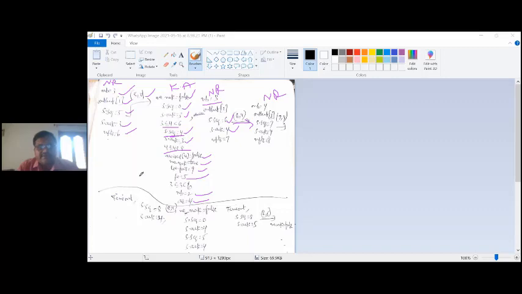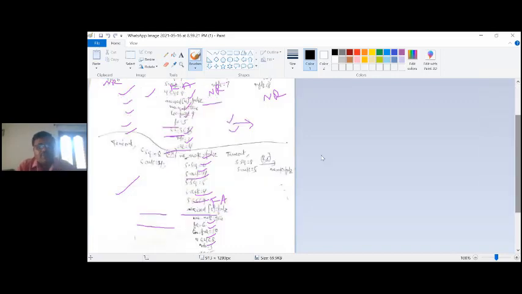So 7 comma 4. Let's say a timeout event happened, then S dot sequence is set to the oldest frame, which is nothing but max sequence plus 1, that is 8, and S dot acknowledgement is the same, 4 is not yet acknowledged, so S dot acknowledgement will be 4 still, and no NAK. Now let's say a frame accepted event happened, and no NAK is set to false, S dot sequence is 0, 4, and now 5, 4, that means frame number 5 and acknowledgement number 4 will be sent across the channel, and arrived of 5 will become true. Arrived of 5 and frame expected now will become 6.